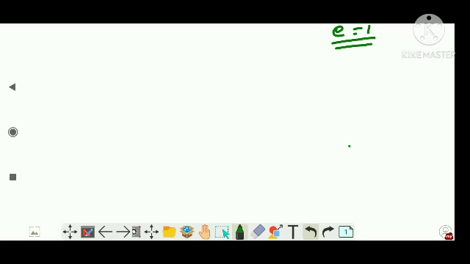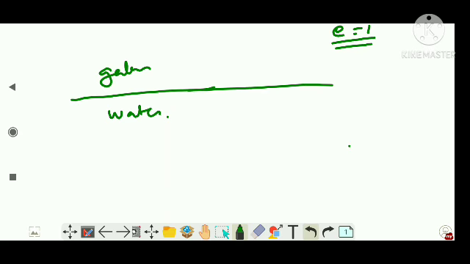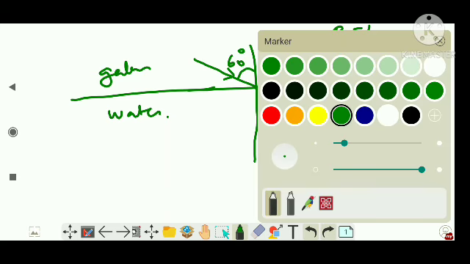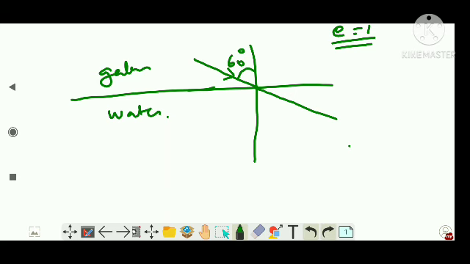Now let's do a problem. You have a ray of light incident on a glass-water boundary. See, this is glass, then this is water, right? And this is the normal. The angle of incidence is given as 60 degrees. Calculate the angle of refraction. It was supposed to move like this, right? This is glass and water, meaning water is less dense, so it will deviate more. Let me rub this one. It moves away from the normal. Say it is like this, right?